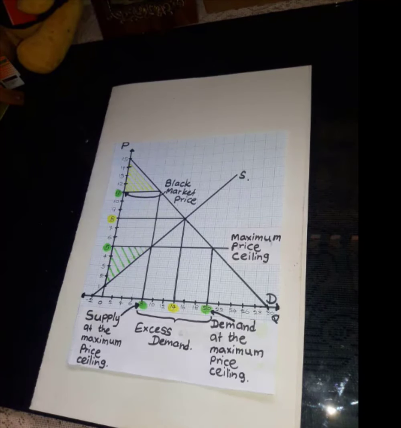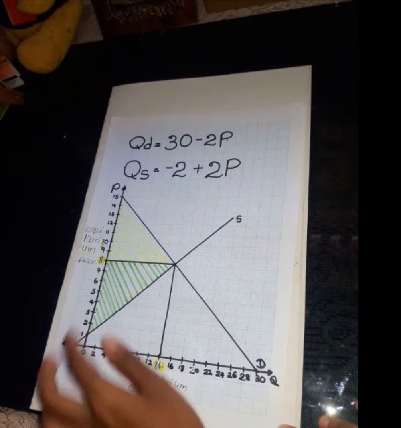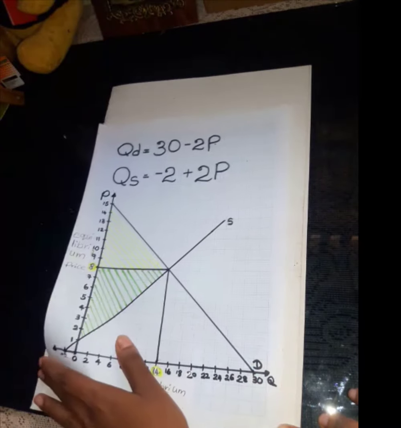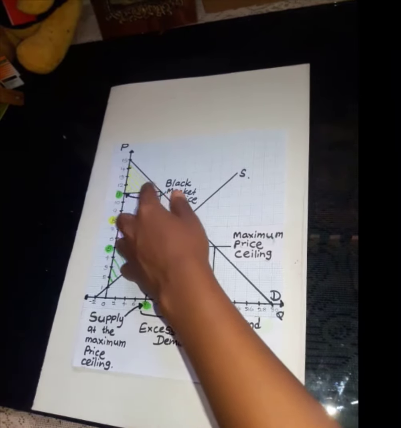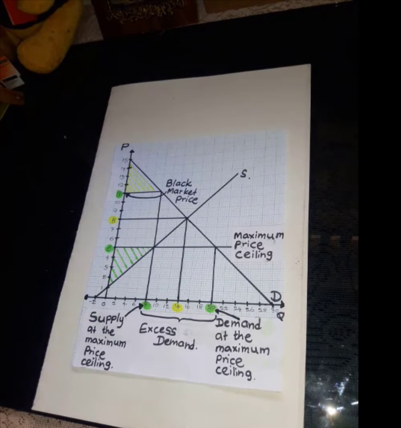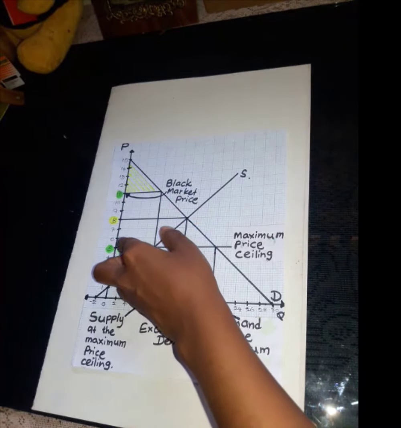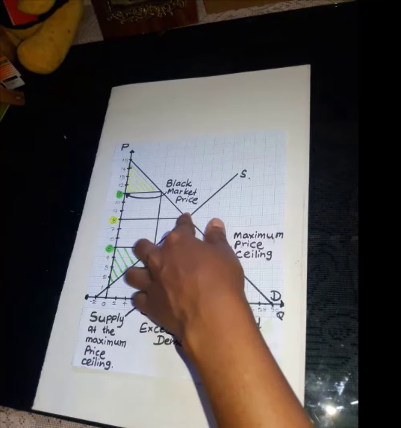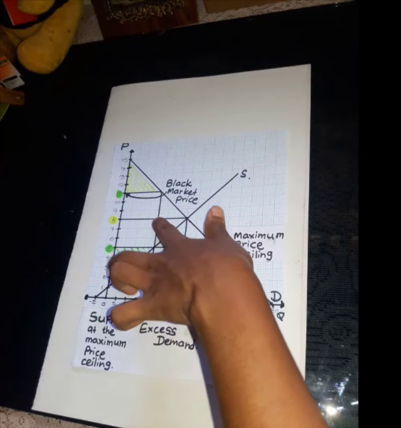Next one is the calculation of the dead weight loss. Before implementing the maximum price ceiling, economic surplus equals this whole area. But now it has reduced to these triangles. So the dead weight loss equals this area. So we can calculate the dead weight loss by calculating the area of this region.